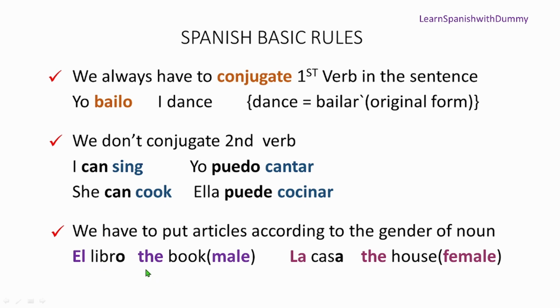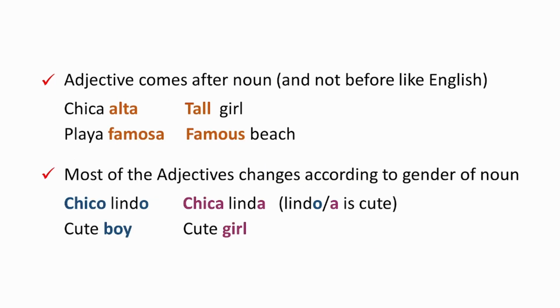For example, when you say the book, book is male in Spanish, so you say el libro. Because book is male, we put the male the. That's el. Here the house is female, right? Because the noun is female, we put the female the. That's la casa. That's what it says. And yes, this rule is very important. We never conjugate the second verb. Okay, so that's it, and let's go ahead.